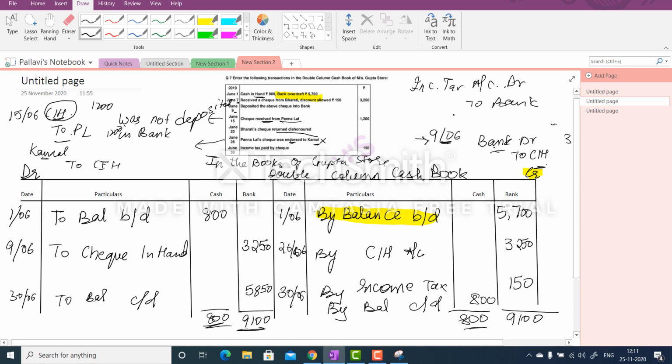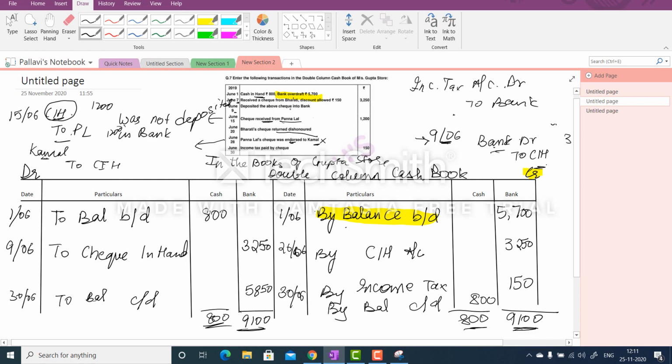A few points to be noted in this question: one, if there is an overdraft in the bank account, it's going to come on the credit side at the opening balance, and discount and check in hand is not recorded. If the question does not say anything about what happened to the check on any of the previous dates, it is assumed that it is deposited on the same day, so then the bank account comes into the picture. But here the question says that it was deposited into the bank on the next day or the next to next day, so that is why we first wrote check in hand and discount allowed to Bharti, which is not recorded in the double column cash book.